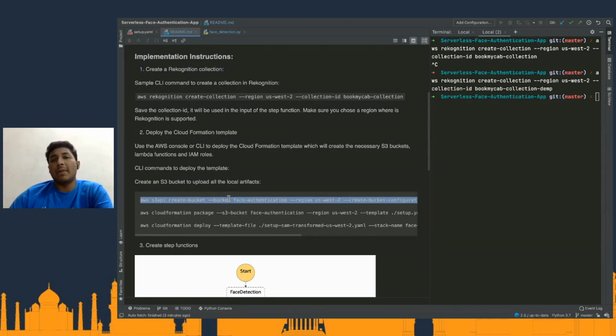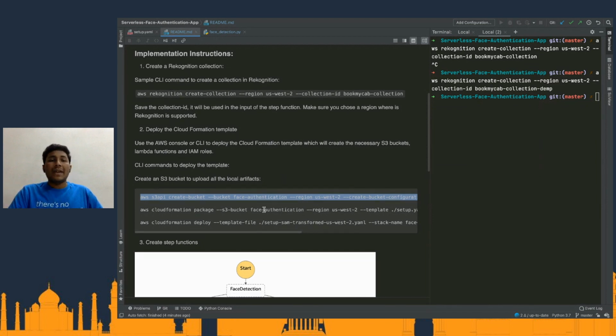Now, what is the use of this bucket? The use of this bucket is to store all the Lambda function code, so that we can retrieve the code into the Lambda console. So basically, we will be utilizing the AWS CloudFormation package command.